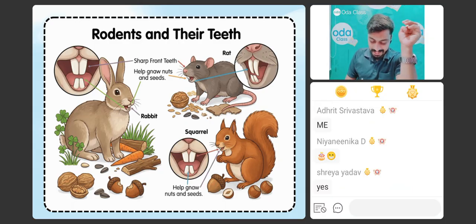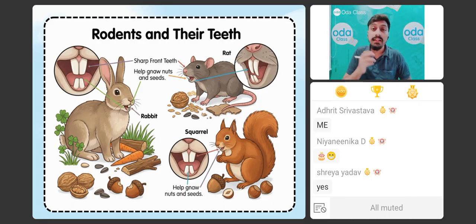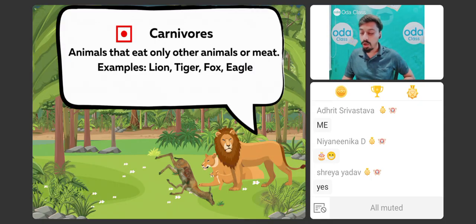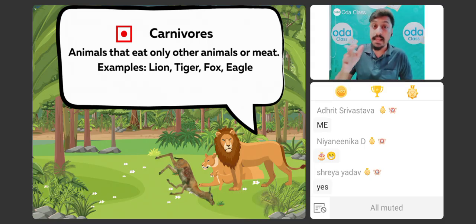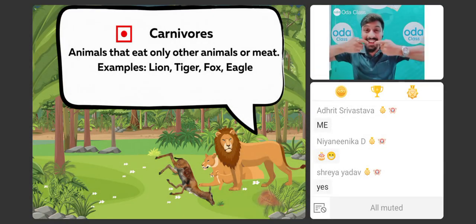Okay, great. So my champions, keep in mind that these are the teeth of a herbivorous animal. Is it clear? Chalo, now let me tell you about the carnivorous animal. If you talk about the carnivorous animal, these animals are again very dangerous. These animals again need to have long canines.